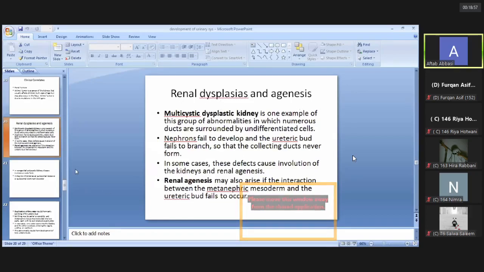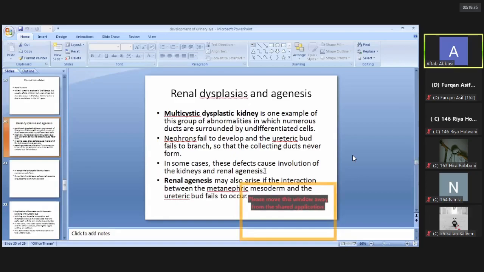Renal dysplasias, one condition is known as multicystic dysplastic kidney, is an example of renal dysplasia in which there are numerous ducts surrounded by undifferentiated cells. This means the collecting ducts are surrounded by undifferentiated cells. They are not metanephric tissues. That's why the nephrons fail to develop and the ureteric bud fails to branch in those undifferentiated cells. So the collecting ducts never form, and that condition is known as multicystic dysplastic kidney.